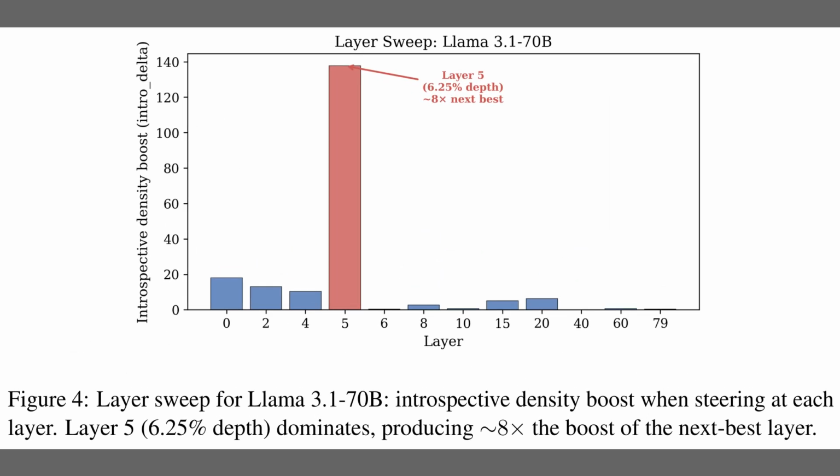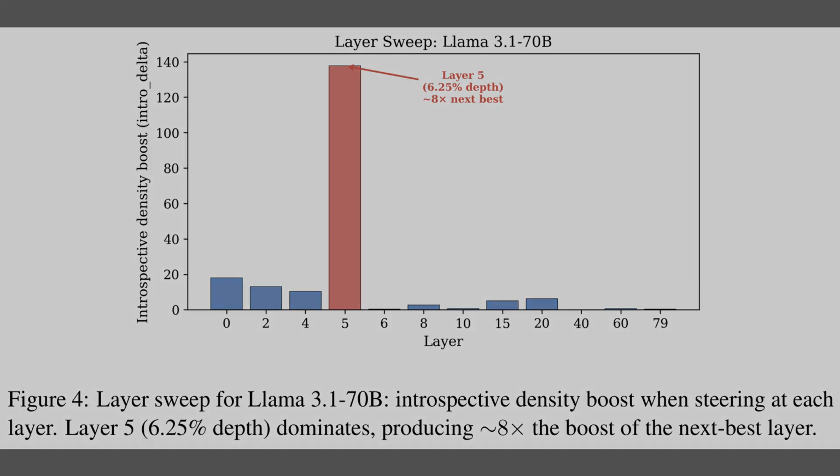Well, having established the causal effect, Figure 4 now pinpoints exactly where this mechanism lives inside the network. The chart plots the introspective density boost across different layers of Llama 3.1 70B. Immediately you see that massive red bar at layer 5 dominating the landscape. It represents an 8-fold increase over the next best option, which localizes the introspection hotspot to just 6% of the model's total depth. This implies the capability emerges surprisingly early in the computational pipeline.